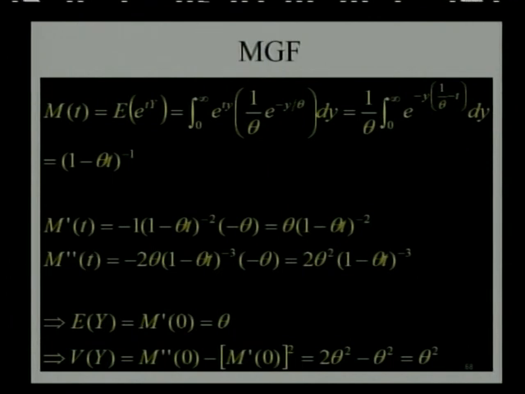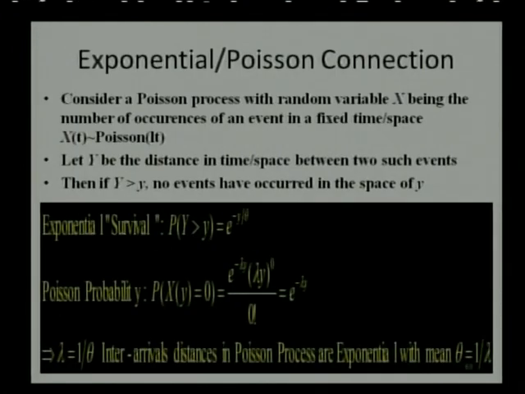So expectation of y is m dash 0, and it is theta. Similarly, m double dash, that is second order differentiation of the moment generating function, is 2 theta square into (1 minus theta t) raised to negative 3. By taking t equal to 0, we get 2 theta square, which gives the variance as theta square.